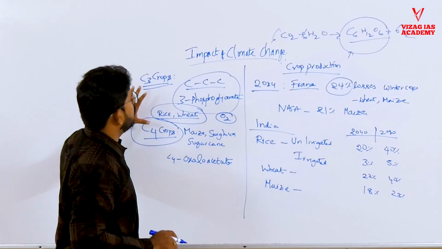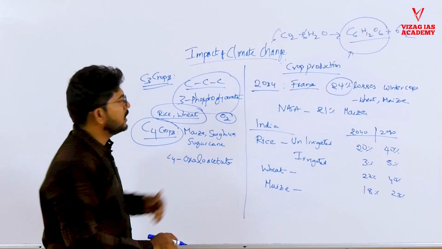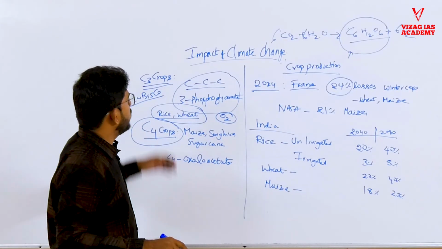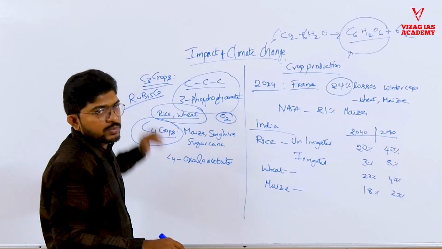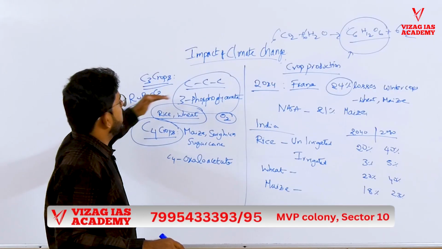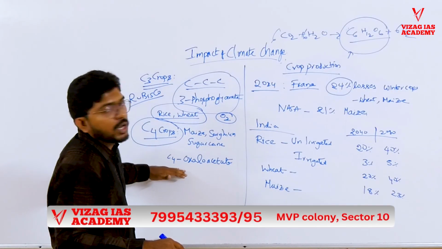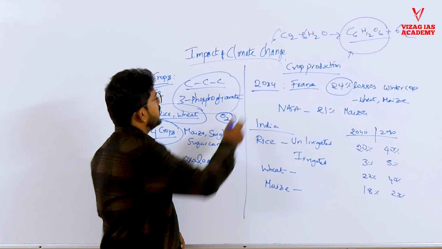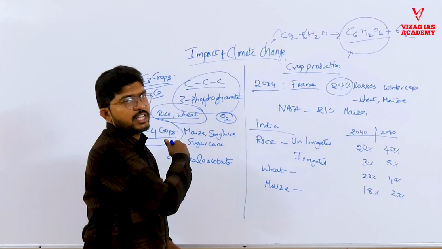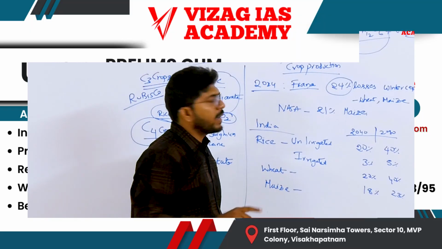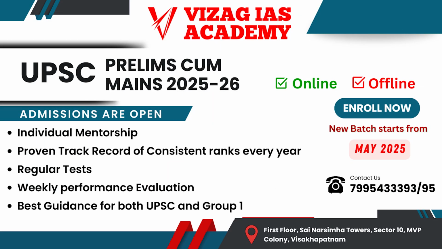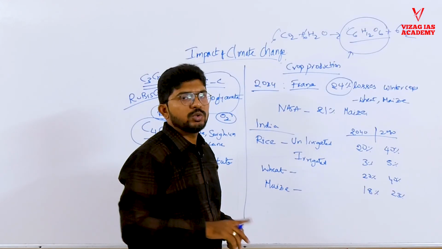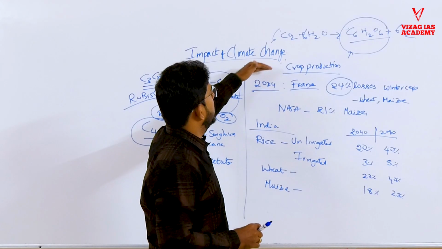So another scientific thing that you should know is there is an enzyme called rubisco, which plays a crucial role in fixing the carbon in these crops. So rubisco decides whether a C3 molecule should form or a C4 molecule should form in a plant. So climate change in this way can impact crop production as well. So this is about climate change impact on crop production, and we will now understand what are the different initiatives taken by India and at global level to combat this climate change.